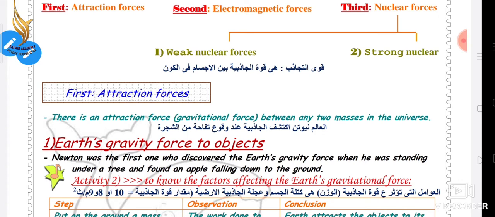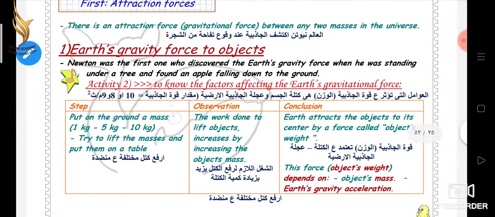And this force depends on the masses of the object, as shown in the following activity. Steps: put on the ground a mass of 1 kilogram, 5 kilogram, and 10 kilogram. Try to lift the masses and put them on a table.